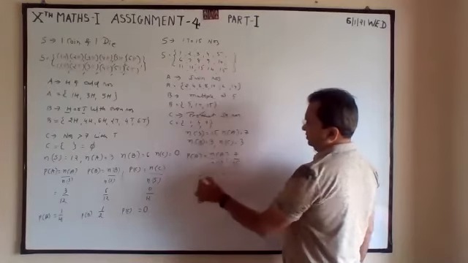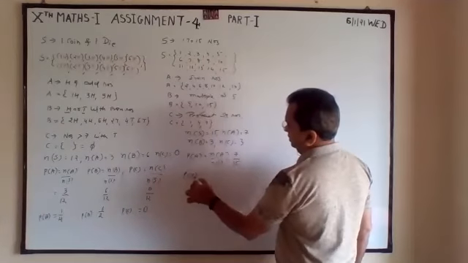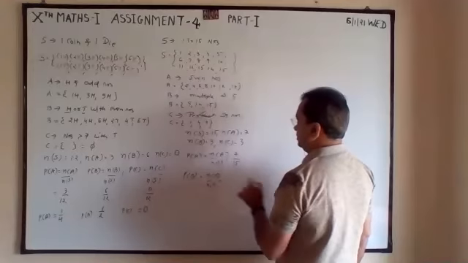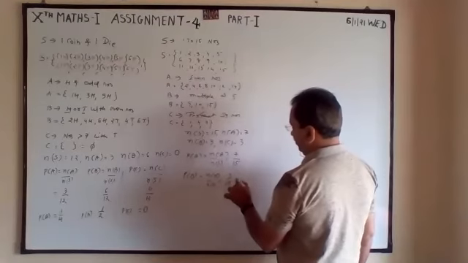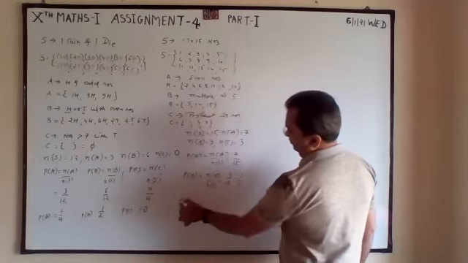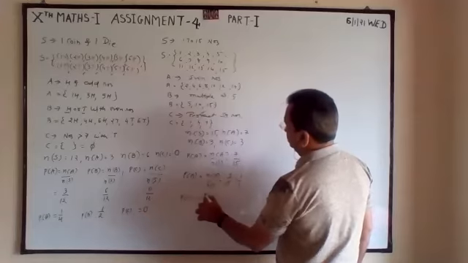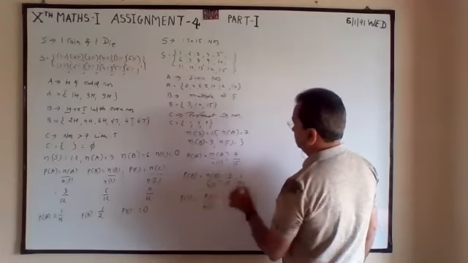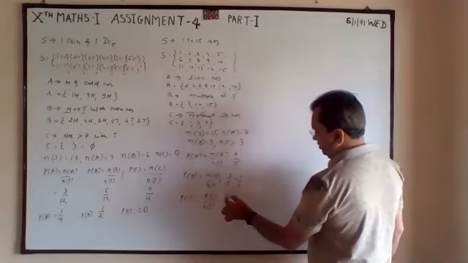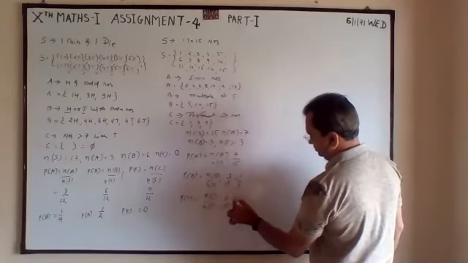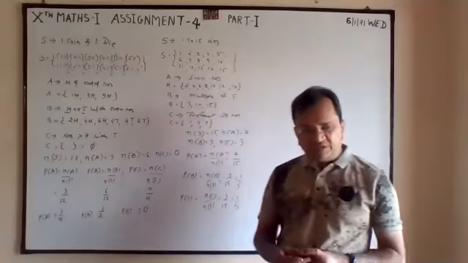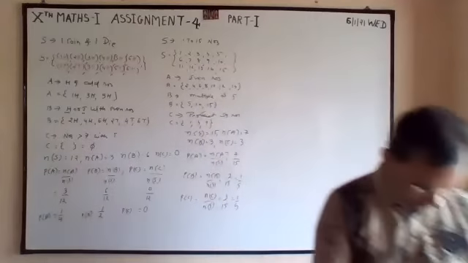So probability of A, number of A divided by number of S, is 7 by 15. Probability of B, number of B divided by number of S, is 3 by 15, 1 by 5. Simplify whenever it is possible. C by number of S is also 3 by 15, 1/5. That is 20%.